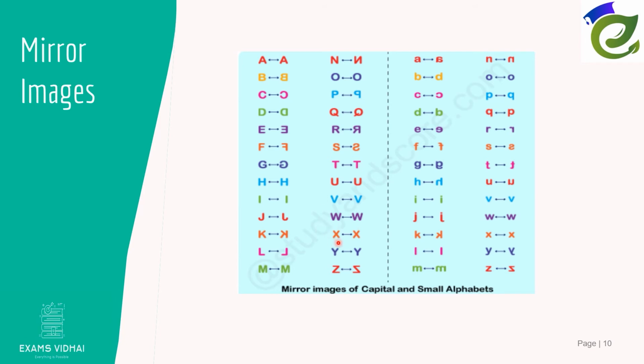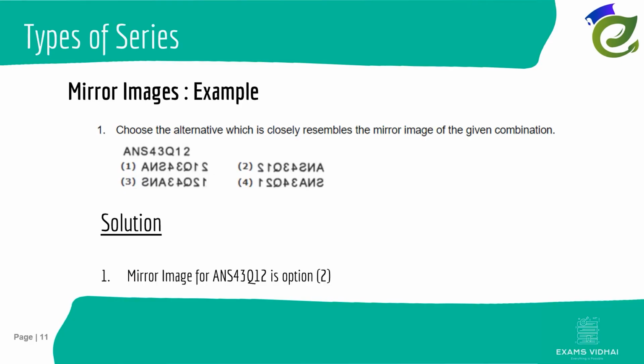Mirror images especially will be easier, because you might be seeing yourself or some object in a mirror, and then you can correlate it with whatever question is given to you by the examiner, and apply that same logic to mirror images. So in this context, let's check out how the examiner can frame the question in this respect. Okay, so here comes an example.